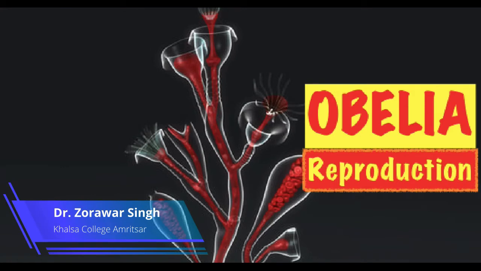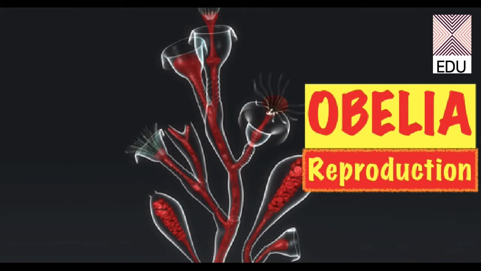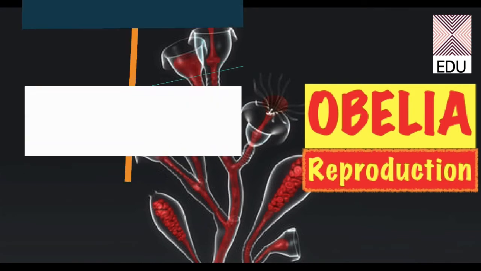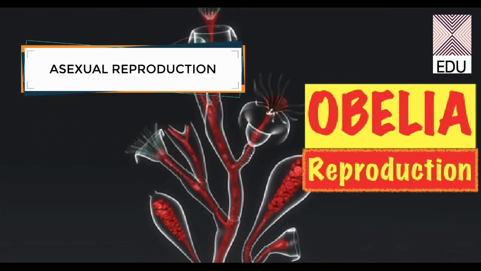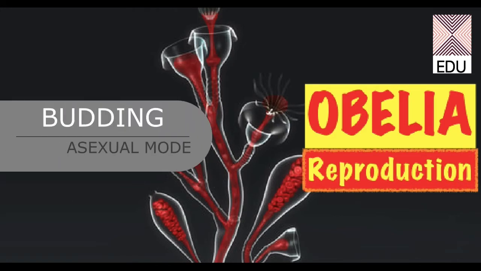Very good morning, students. So today we are here to discuss the process of reproduction in case of Obelia. First of all, we'll be taking up the asexual mode of reproduction in Obelia. The colony cannot reproduce sexually, so it may propagate by the asexual method by forming buds. So the process is called budding.